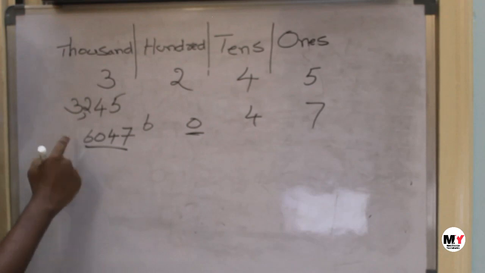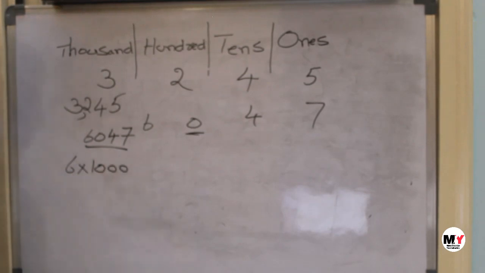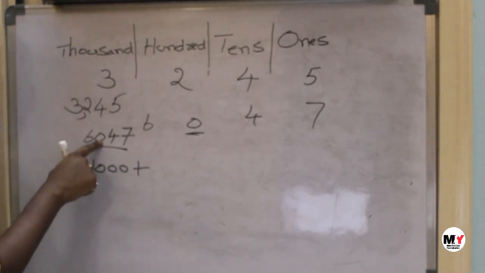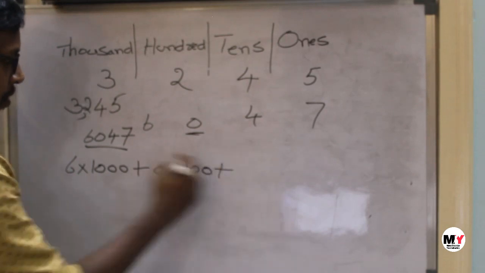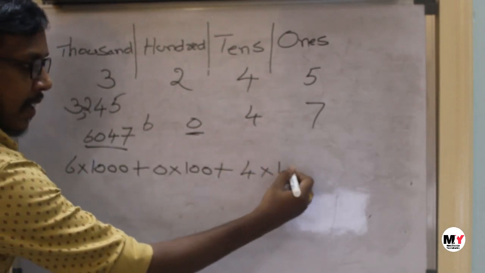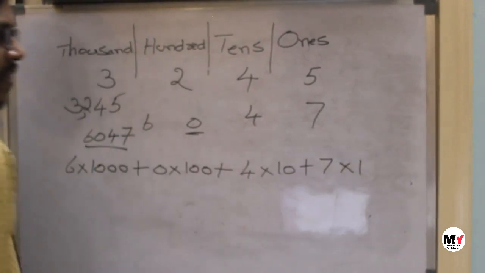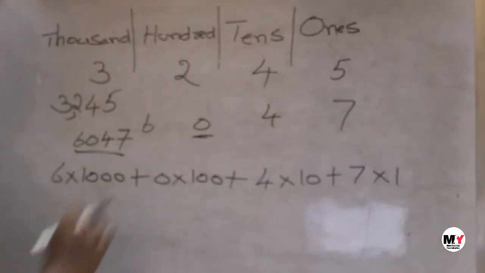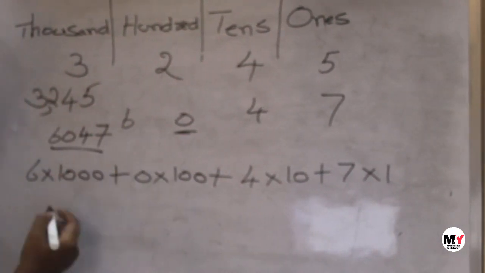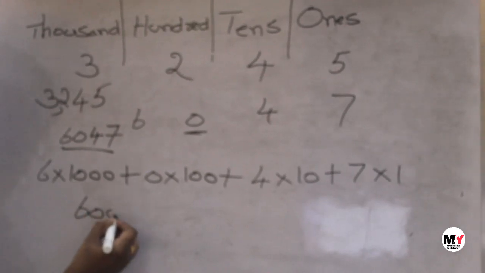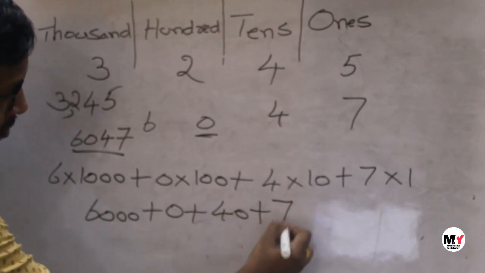Expansion form of this is like 6 is in thousands place, 6 into 1000 plus 0 is in hundreds place, so 0 into 100 plus 4 is in tens place, 4 into 10. 7 is in ones place plus 7 into 1. This is the expanded form, just expanding with the place values. We can also write, instead of 6 into 1000, 6000 plus 0 plus 40 plus 7.